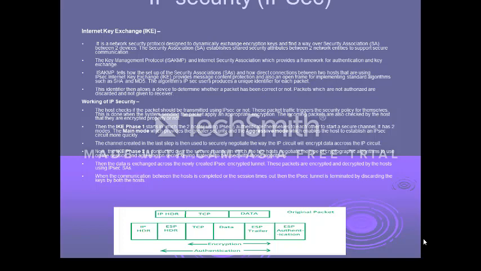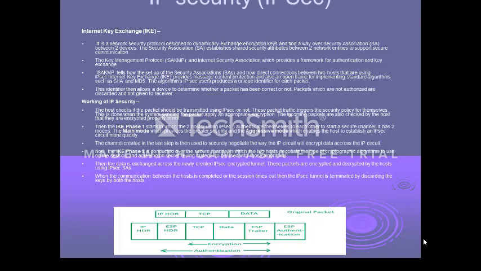This whole activity of VPN implementation through IPsec goes through a set of activities. The Internet Key Exchange is also implemented in two phases.